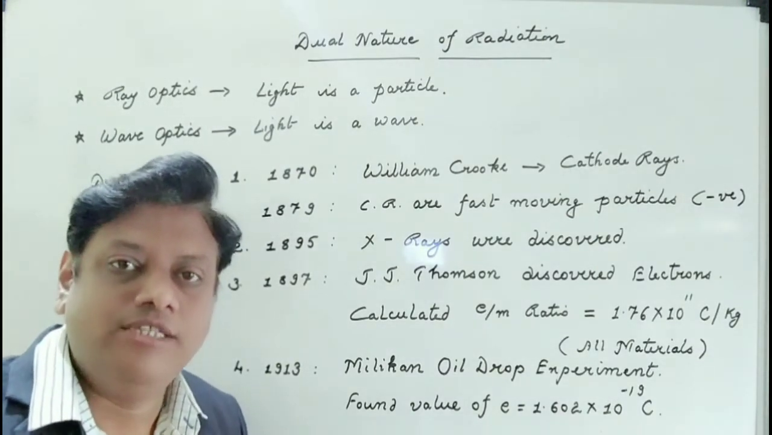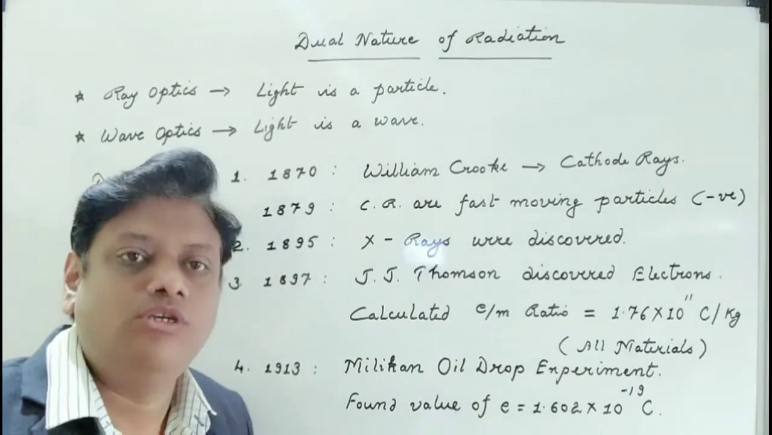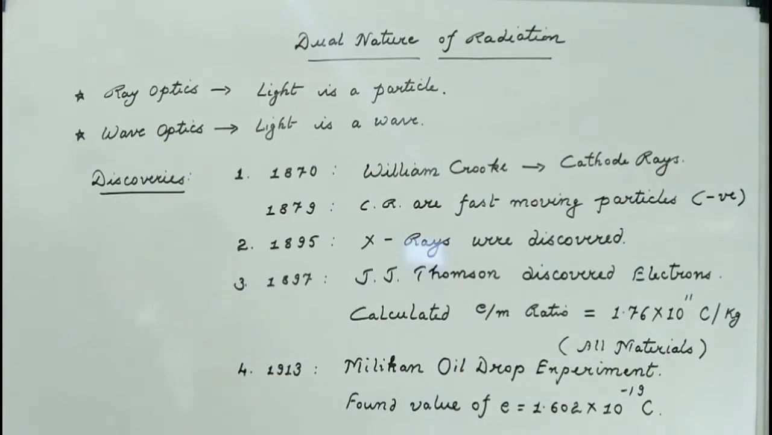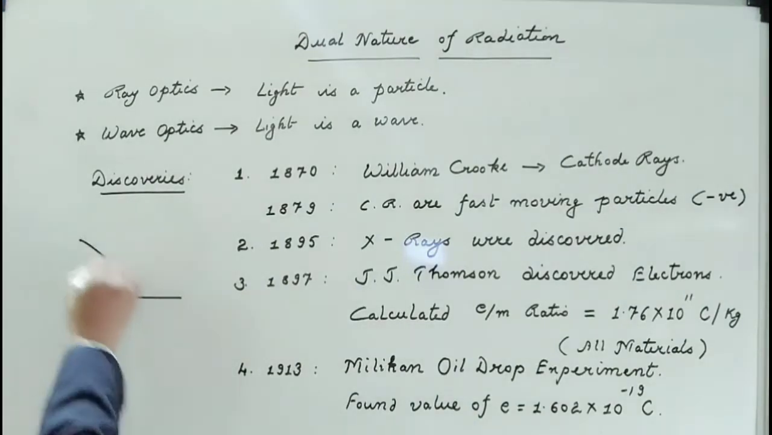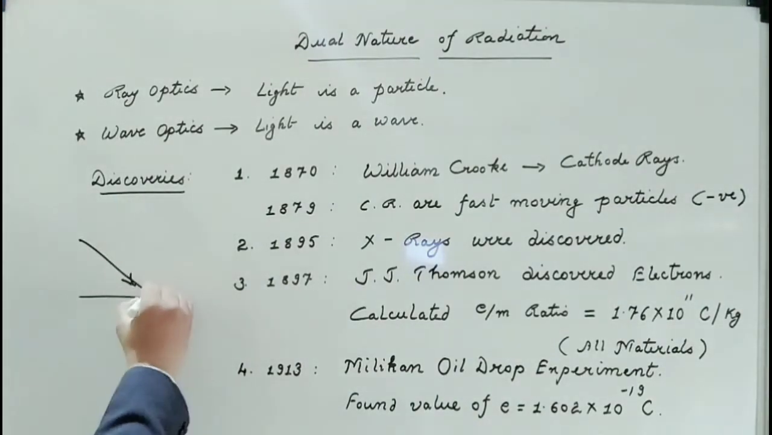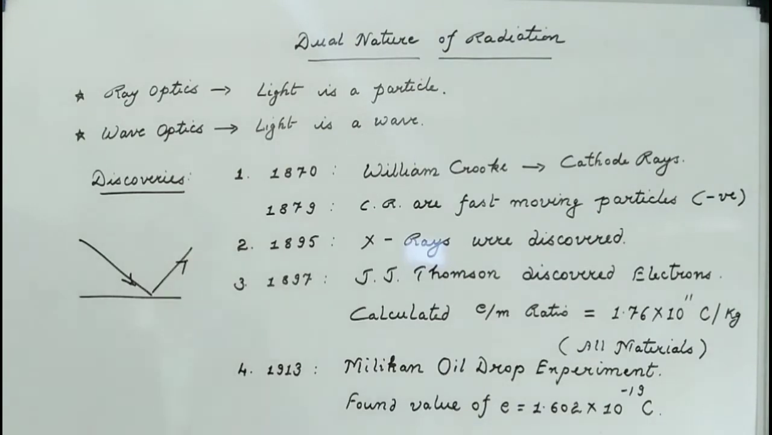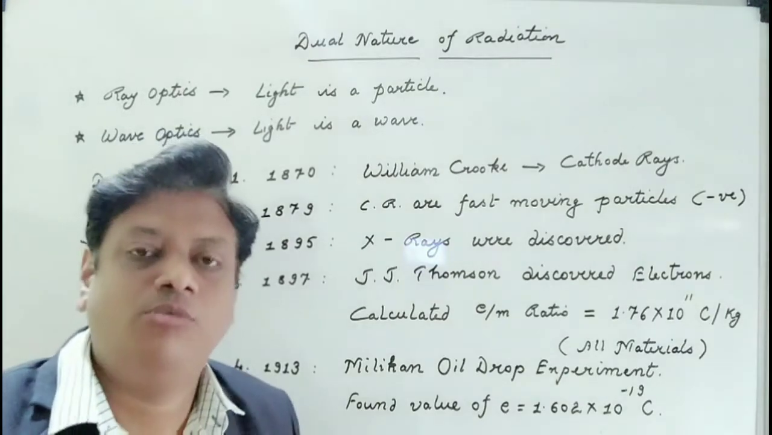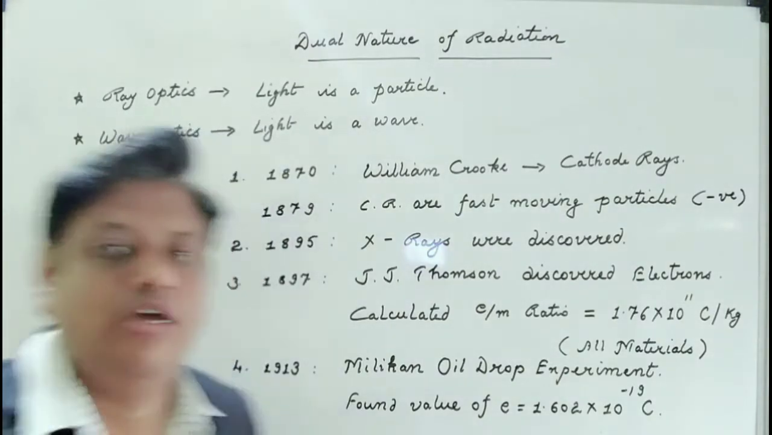Bouncing back means, as we see when a ball is thrown at a hard surface, the ball bounces back. For example, this is the surface, and if we throw a ball in this manner, the ball will bounce back in this direction. This is called reflection, as it is followed by the particle of light. So light is a form of particle. This we studied in ray optics.